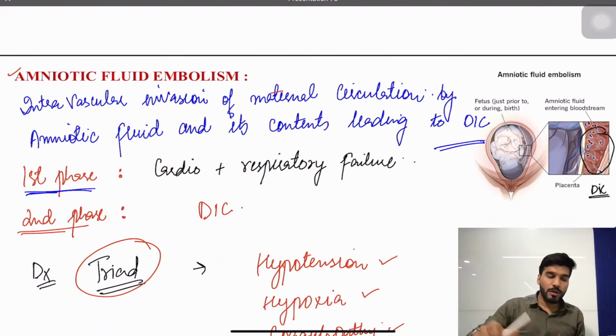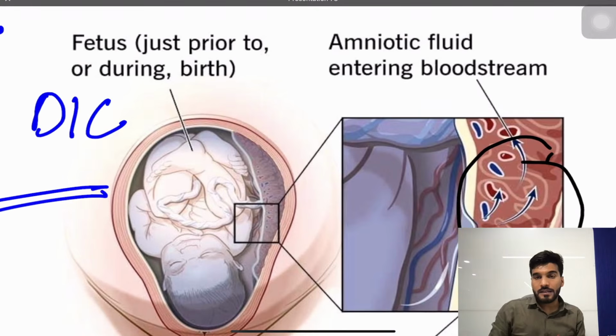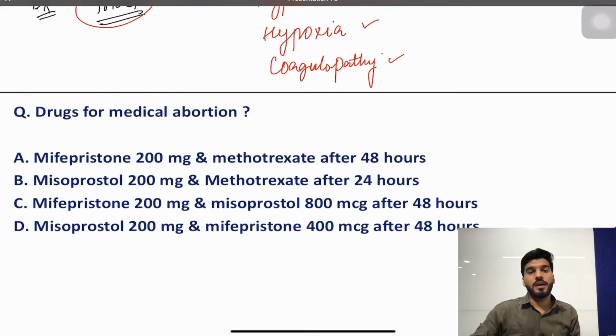Followed by that, amniotic fluid embolism. What is exactly happening? There is an intravascular invasion of the maternal circulation by amniotic fluid and its contents, which will lead to DIC, so the contents are entering the bloodstream. That's why the embolus is formed and the mother has a first phase of cardiorespiratory failure where the patient has hypotension and hypoxia, and then in the second phase there is disseminated intravascular coagulopathy. This is a classical case of amniotic fluid embolism.